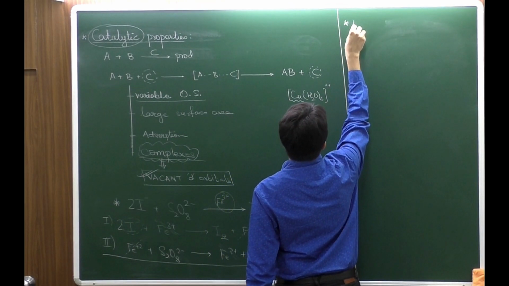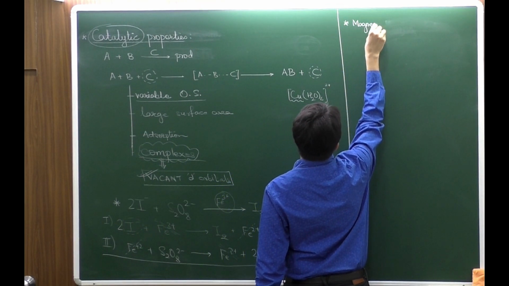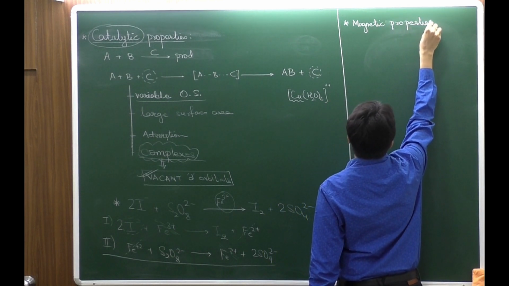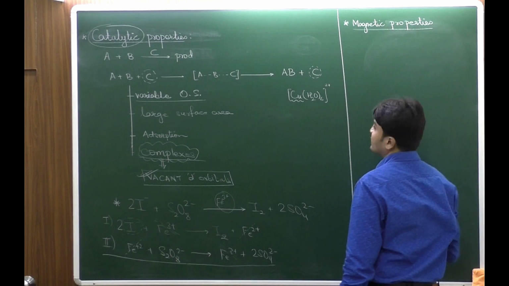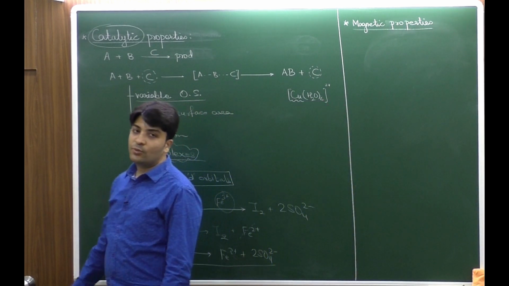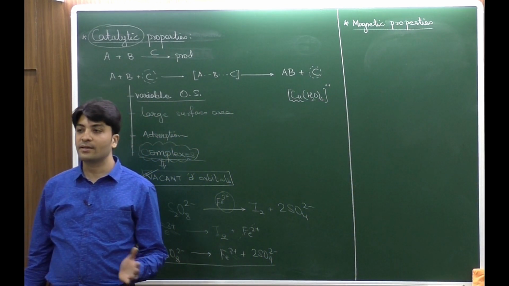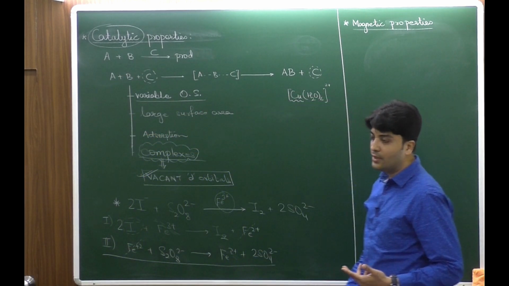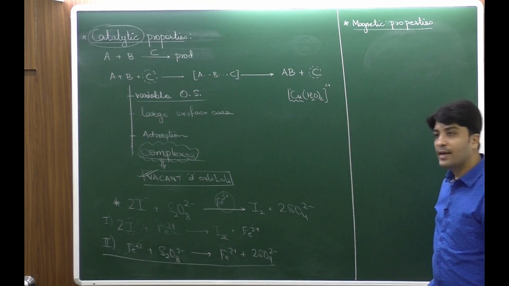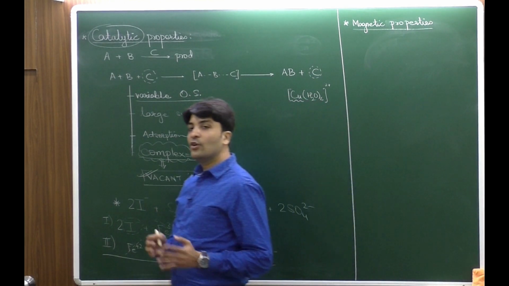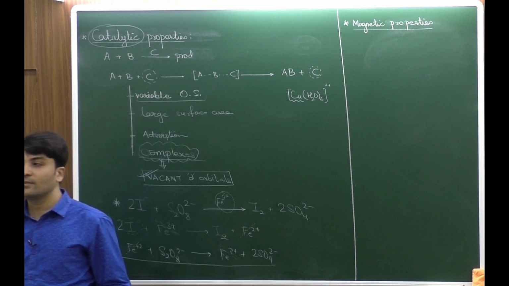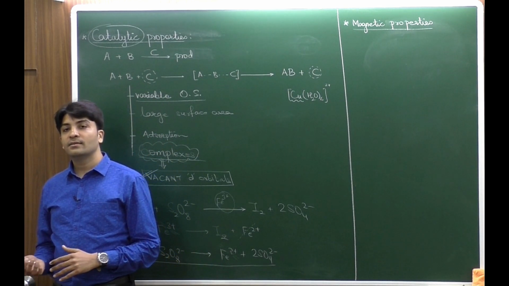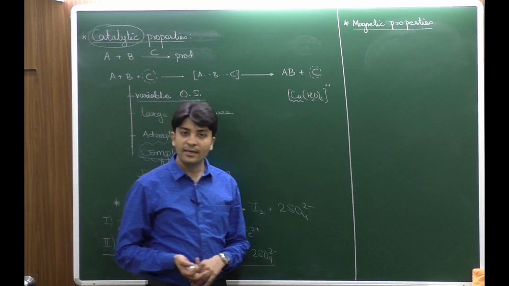नेक्स्ट इज मैग्नेटिक प्रॉपर्टीज. Magnetic properties. Now, when a magnetic field is applied to a substance, they have a tendency to either get repelled or attracted. Based on that, there are two types of behavior which is observed: paramagnetism and diamagnetism. The reason for paramagnetism is the presence of unpaired electrons, and diamagnetic substances would have all the electrons which are paired.